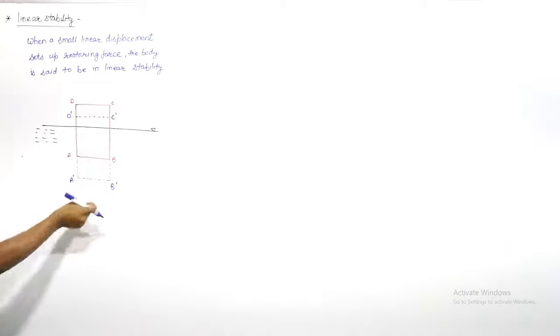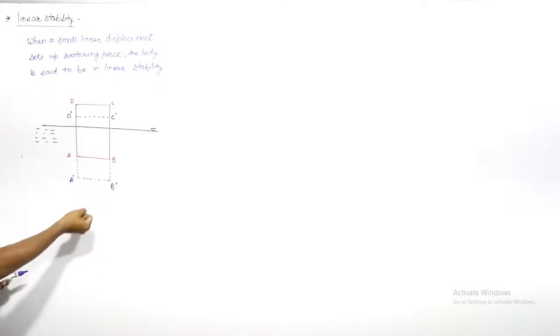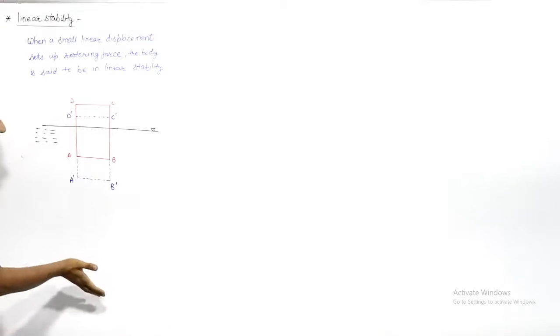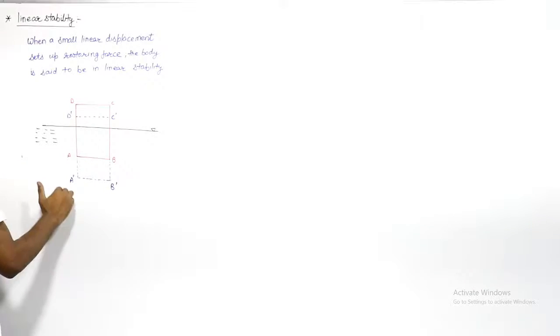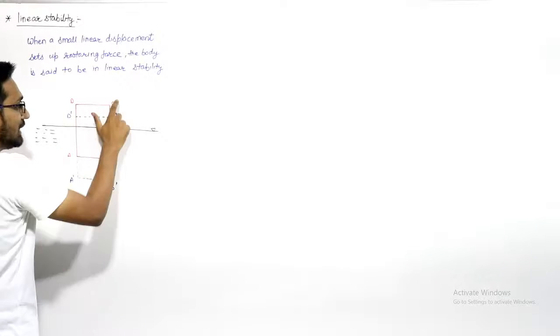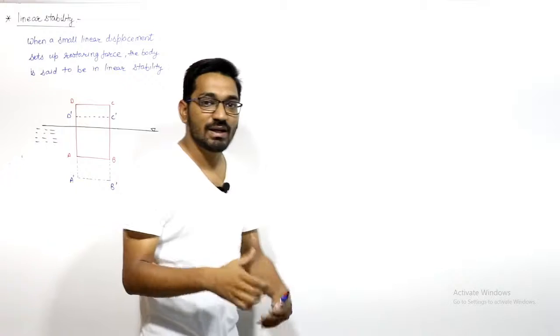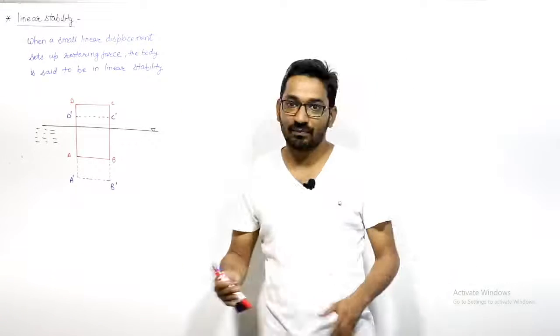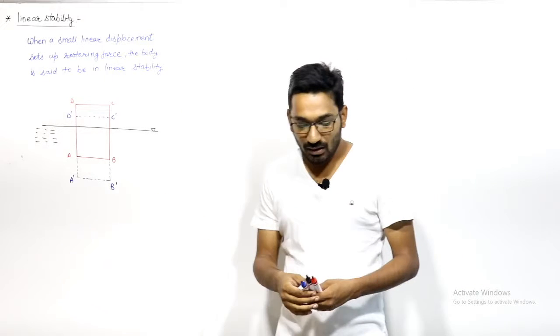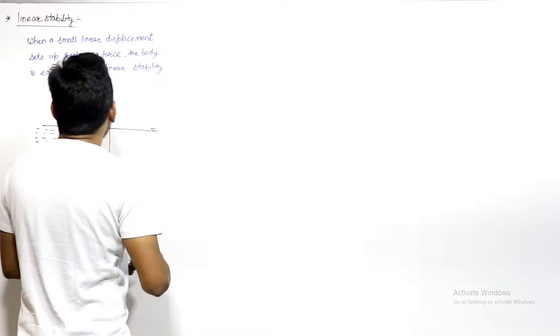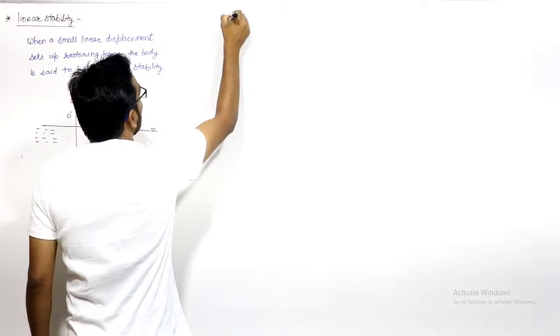If you give it a linear displacement in the downward direction, then a restoring force will set up and this body will come back to its original equilibrium position, A, B, C, D, and we can say that this body is linearly stable. Similarly, there is a term which is known as rotational stability.